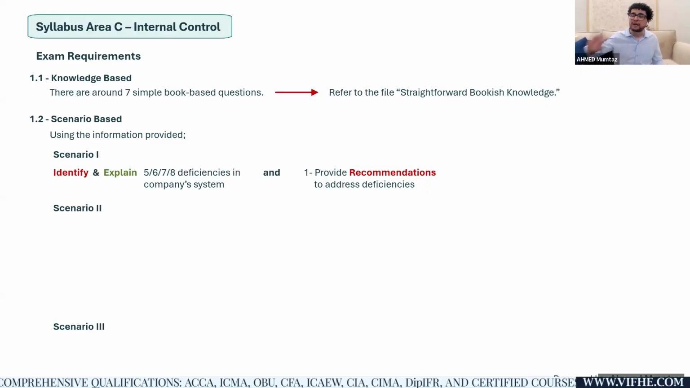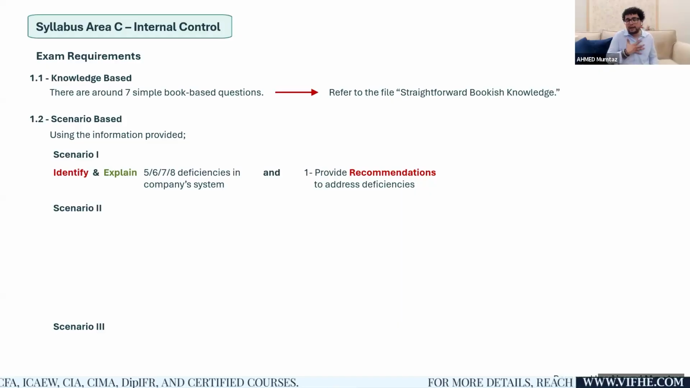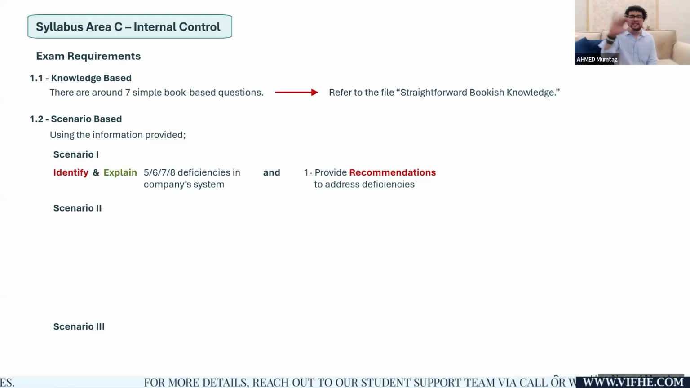I will just give recommendation in writing to the management. Recommendation means against a weak or a poor control, as an auditor, as a third party, as an independent, experienced individual, as an outsider, I will recommend a good control, which will overcome the poor control. So that's your first possible exam requirement.